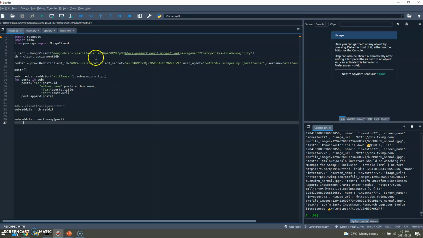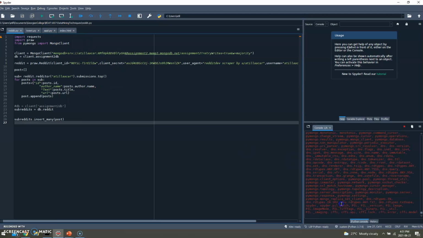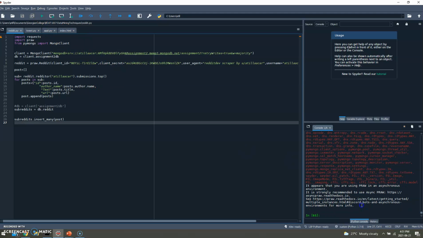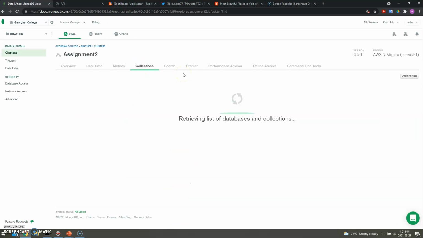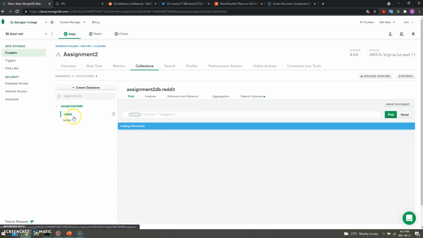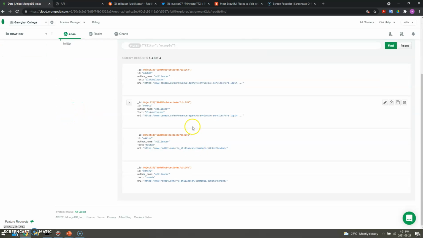All right, let's run the script and get all the posts from Reddit. Now I will refresh my MongoDB database, and now I have the Reddit collection as well with the 4 previous posts.